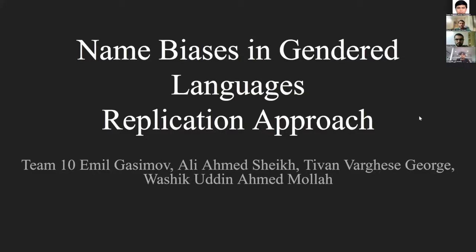Hello, we are Team 10, and we are replicating the paper Measuring and Mitigating Name Biases in Neural Machine Translation. So I will briefly introduce the problem and the proposed solution, and then my teammates will go through the replication approach and the problems we faced so far in replicating.